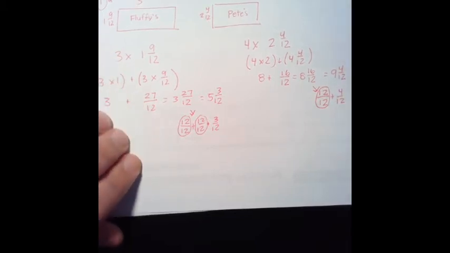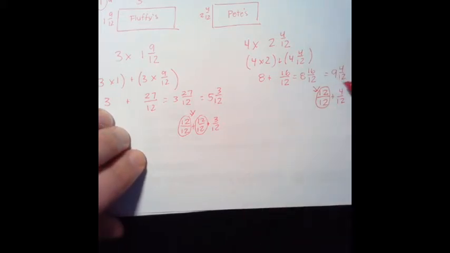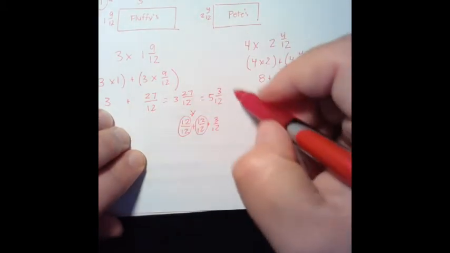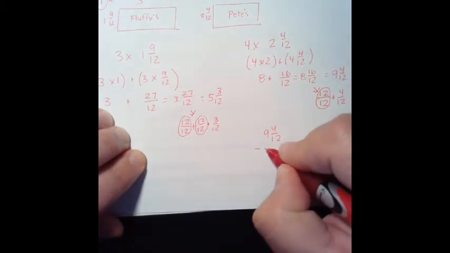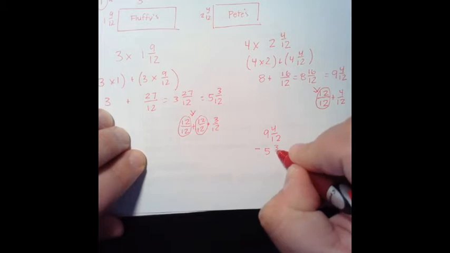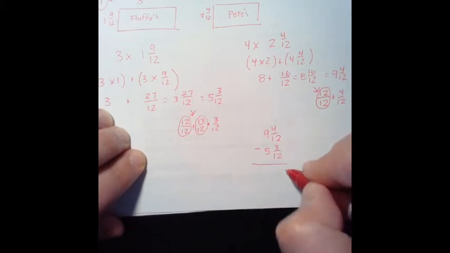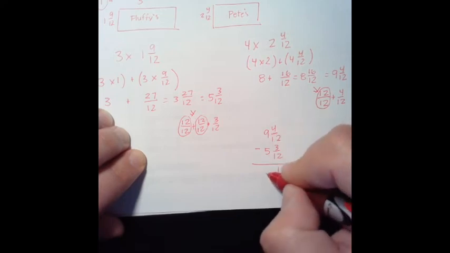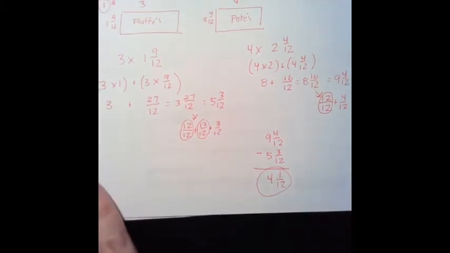So now our original question was, how much more area does Pete's bed have than Fluffy's? Well, Pete's bed, the area is 9 and 4 twelfths. And Fluffy's bed is 5 and 3/12. So we've got to subtract those two. So 4 twelfths take away 3 twelfths. That leaves us with 1 twelfth. And 9 take away 5 is 4. So the answer is 4 and 1/12 square feet.